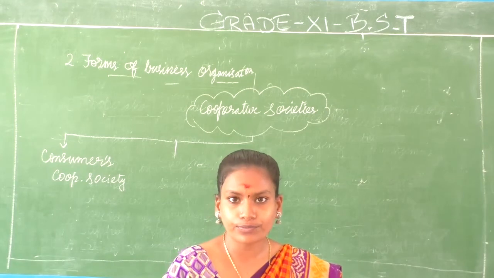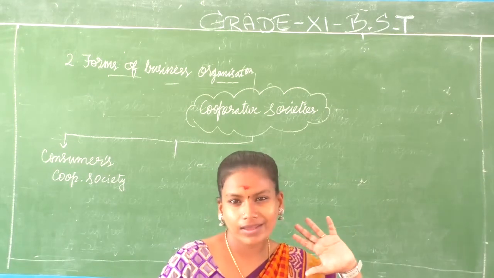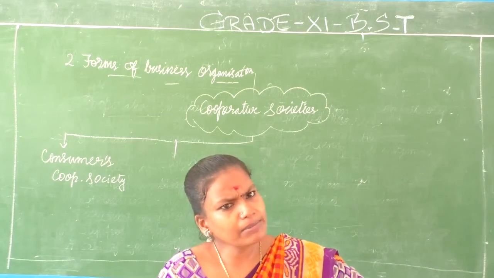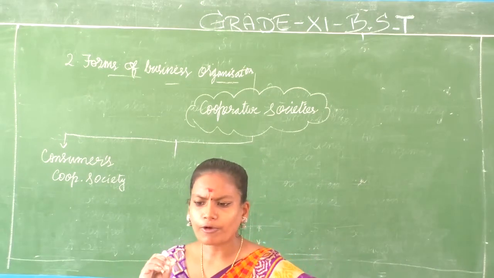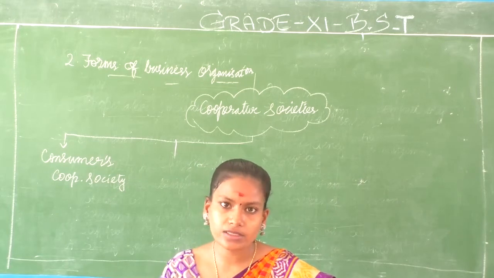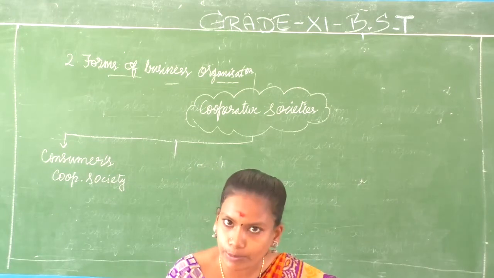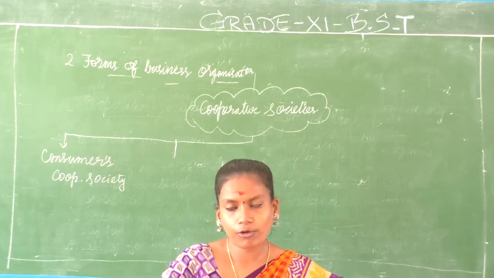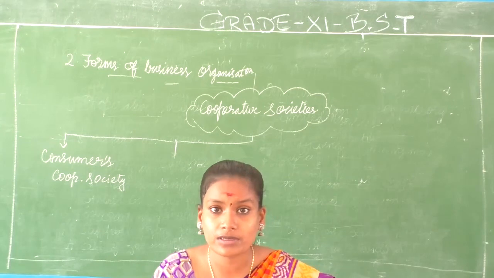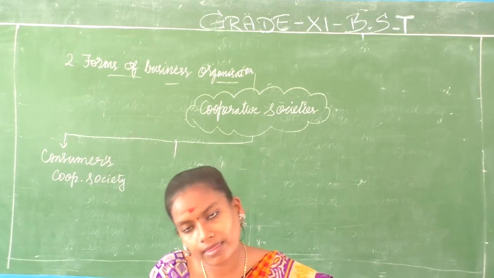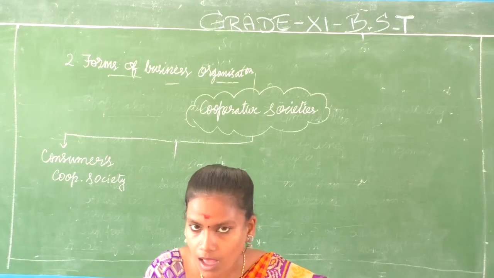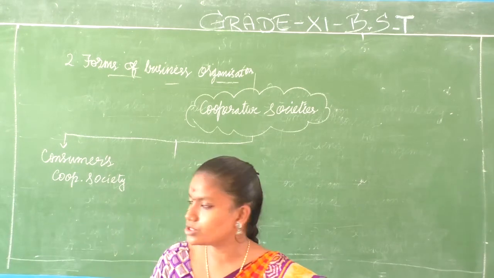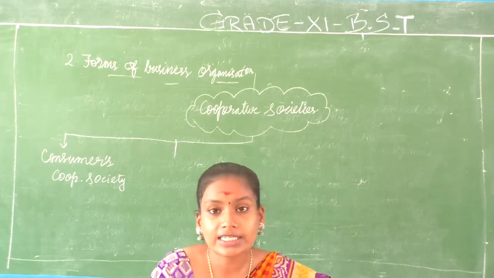And they eliminate the middlemen. Because middlemen means what they will do? If a product comes out for 20 rupees, the production cost is 20 rupees. The middleman will keep 5 more rupees as a profit and sell it for 25 rupees. So who faces the loss? Consumer as well as the producer faces the loss. Right. So to avoid the middleman only, we have a society called Consumers Cooperative Society, and its members are who?